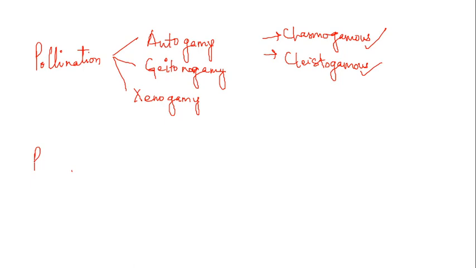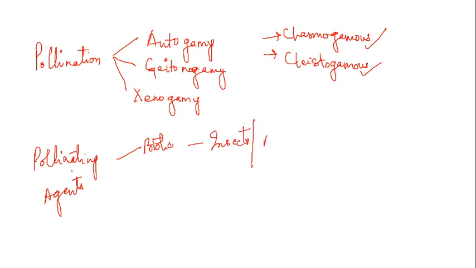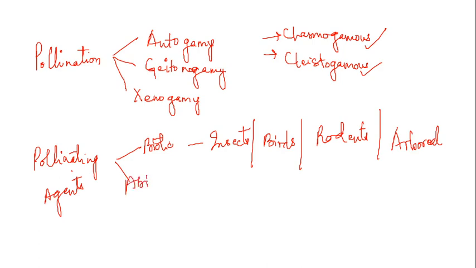Then we discussed the pollinating agents, among which the biotic happens with the help of insects, birds, rodents or arboreal animals. So many creatures are involved in biotic pollination. And then we studied abiotic pollination, in which wind and water are the sources.